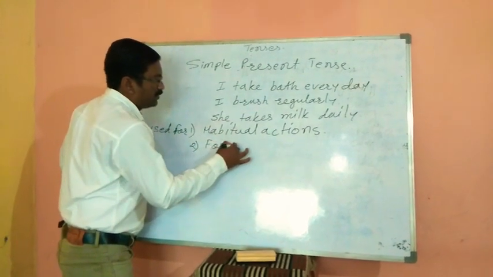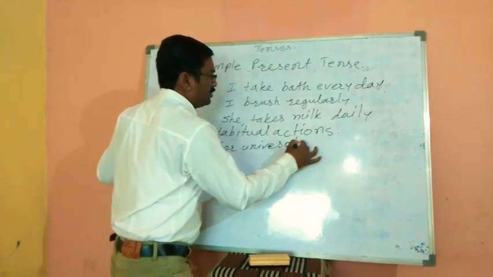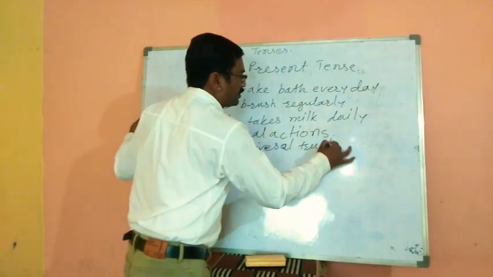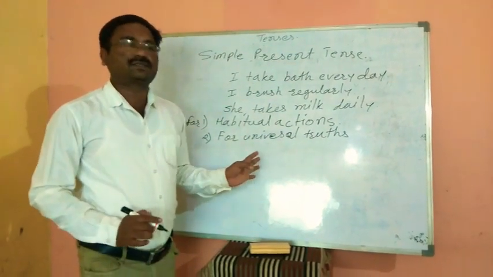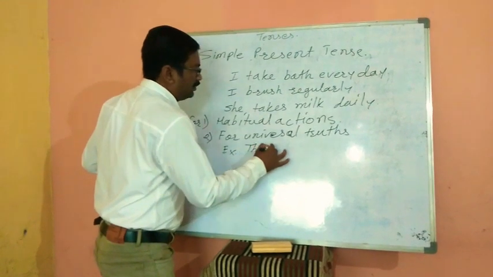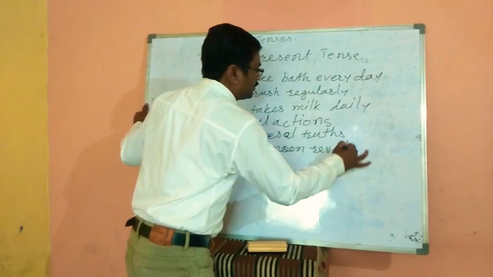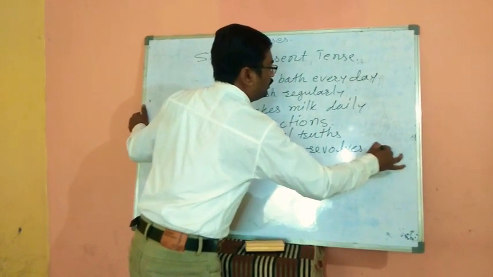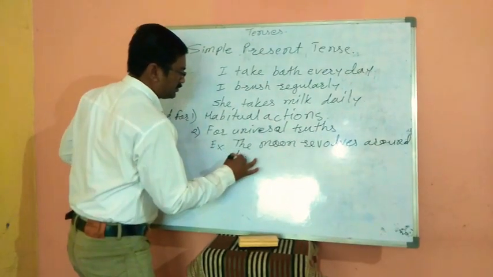For universal truths also we use simple present tense. For example, the moon revolves around the earth.